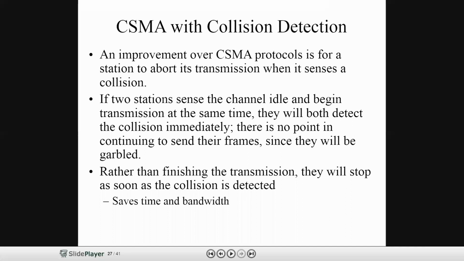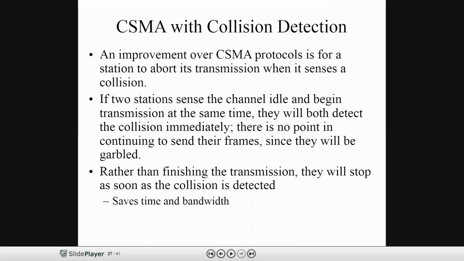If any station finds it idle, we start; otherwise we wait until the channel is free. Now, if any station senses or listens to a collision, it will abort its transmission.